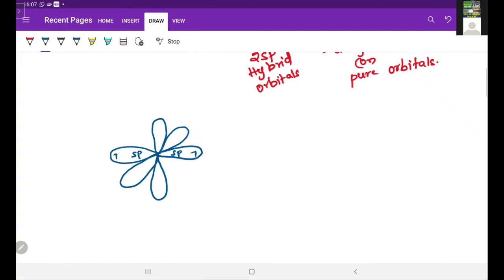That another carbon also having sp hybridization, and that sp hybrid orbitals overlaps with this first carbon sp hybrid orbital like this. So here 1 sigma bond is formed, and this sigma bond is formed by sigma sp-sp overlapping, and sp, we have one electron, and this carbon also having 2 pure orbitals like this.